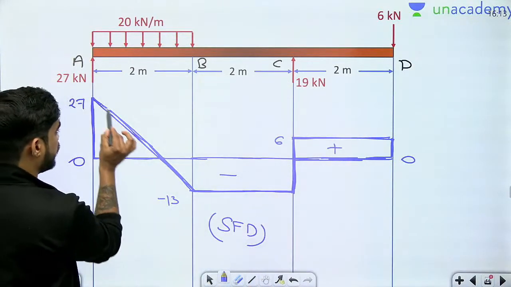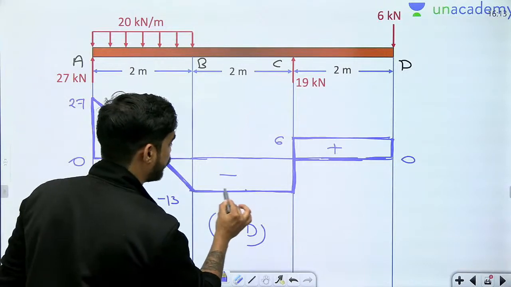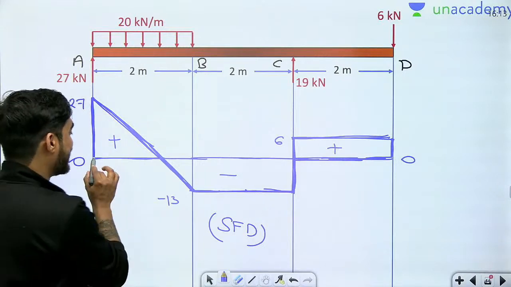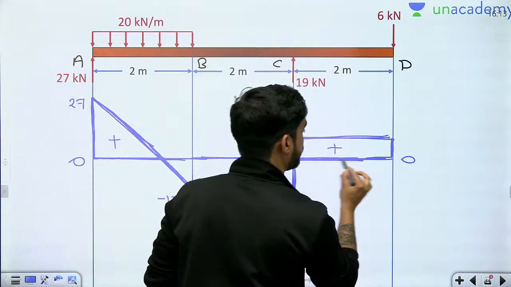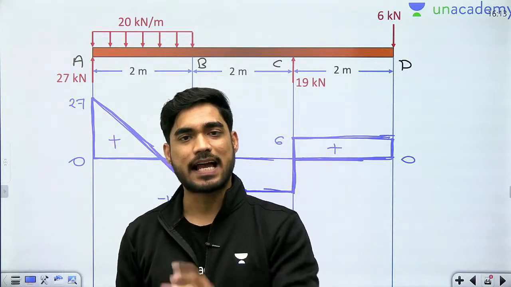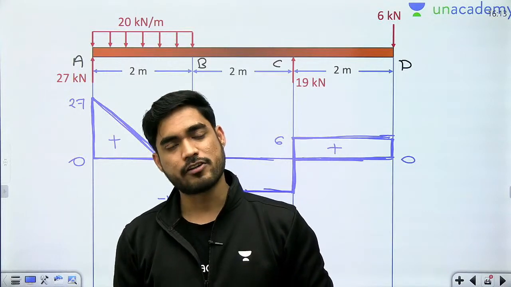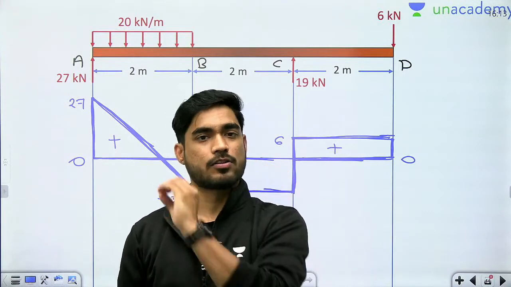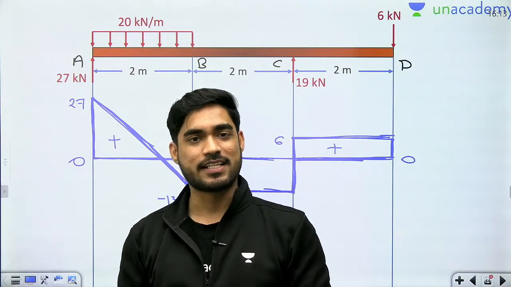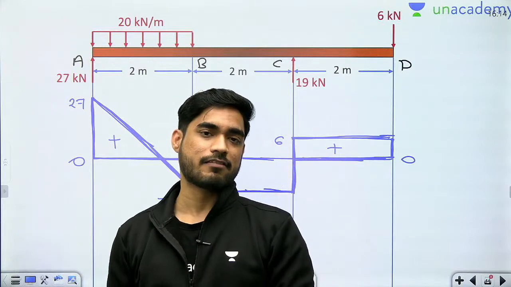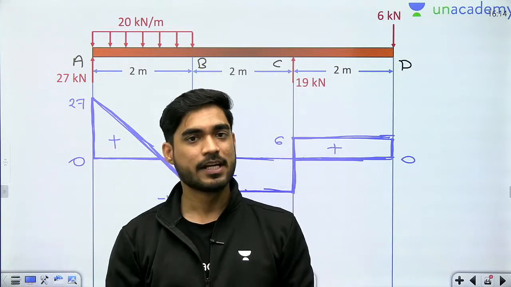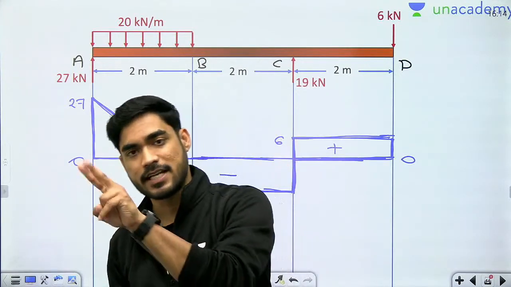Okay, and how do we get this? How do we know this? Because we have learned strength of materials by Aprup sir. No, not exactly. Actually this is a very simple trick. If shear force is changing sign n times, bending moment will change sign n minus 1 times. So if shear force is changing sign 0 times, bending moment will also change sign 0 times. Okay, not minus 1 times, 0 times. If shear force is changing sign 1 time, then bending moment again will change sign 0 times. If shear force changes sign 2 times, bending moment will change sign 1 time. If shear force changes sign 3 times, bending moment will change sign 2 times.